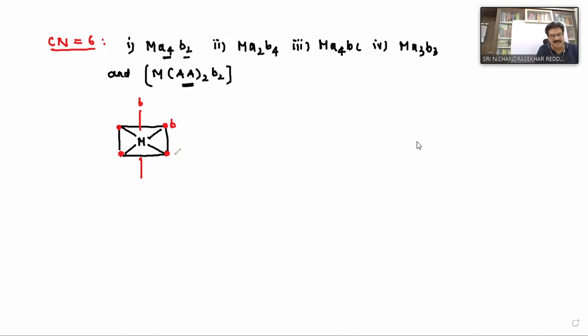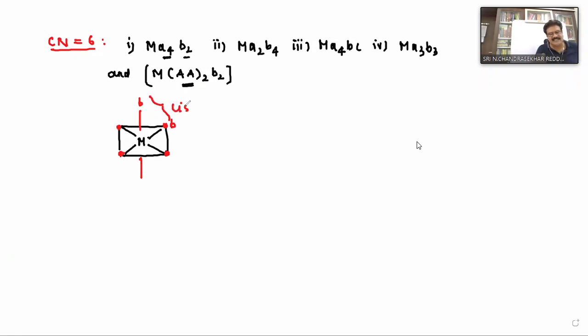Even if B is mentioned here, there is no need to get confused. From this B to this B, whether here or here or anywhere you write, is the distance the same or different? Same, because you make it a square like this, so the distance to all four corners is the same. Sometimes, if they give B here, there is no need for confusion. Clear?